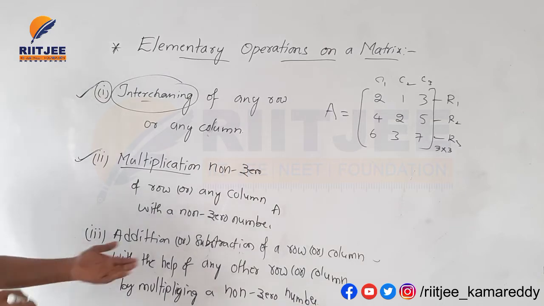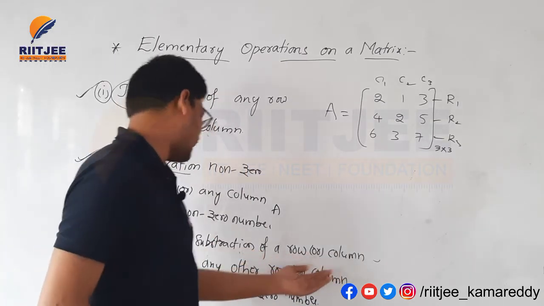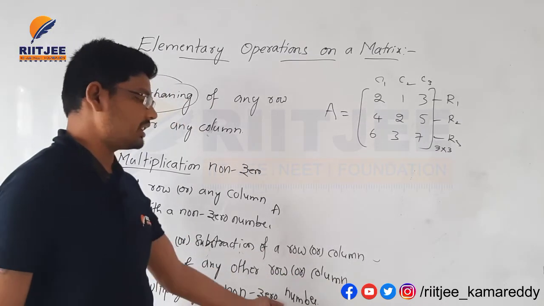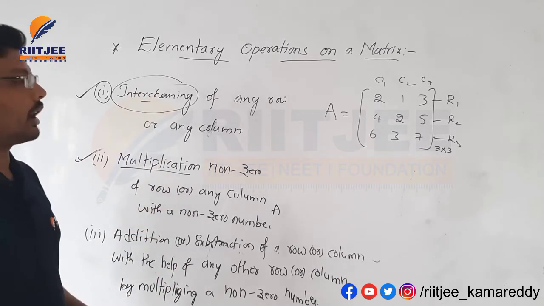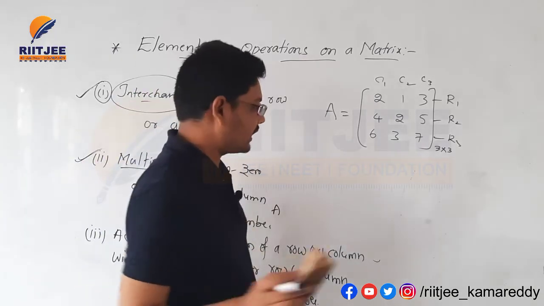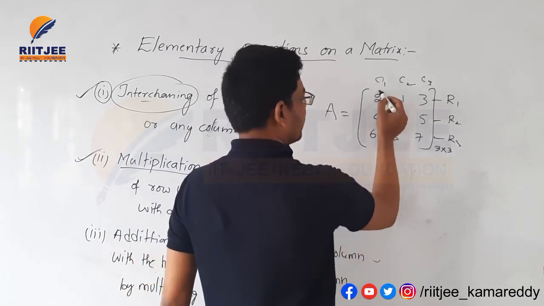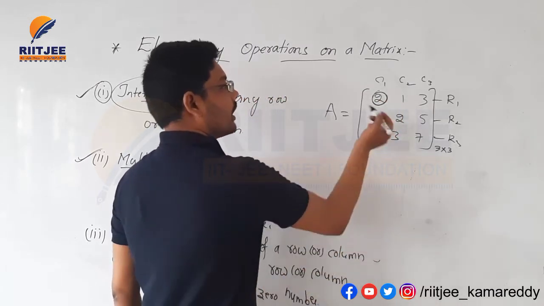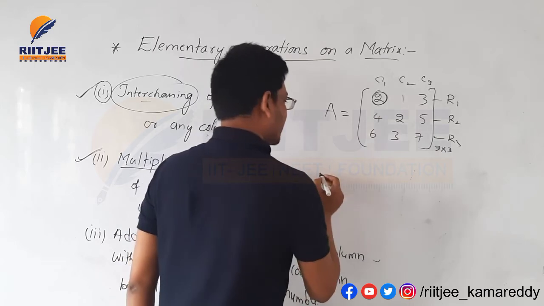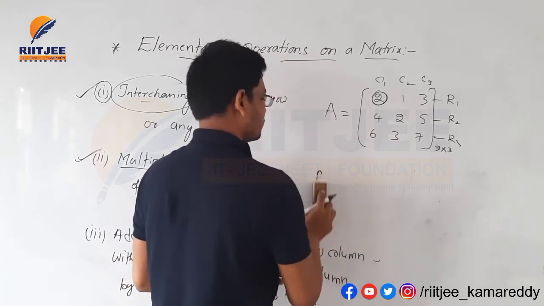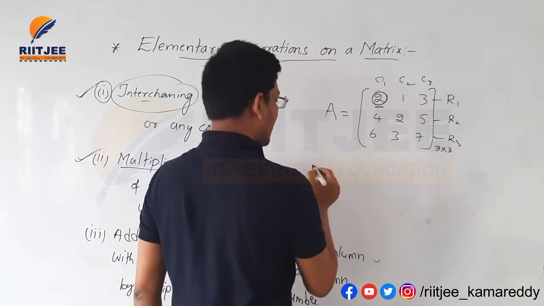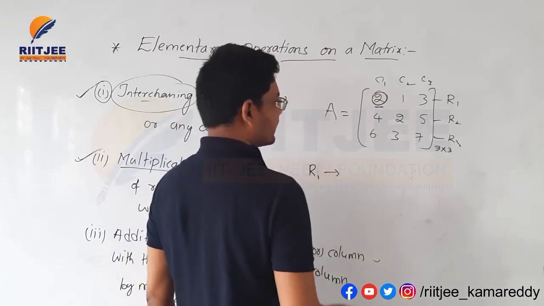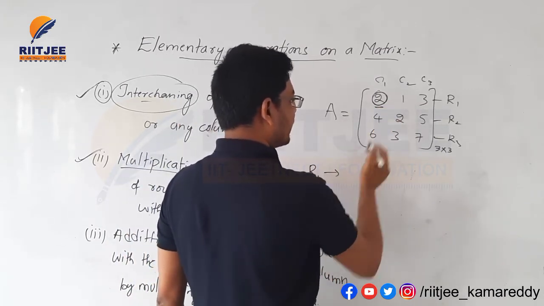Here the most important one: addition or subtraction of a row or column with the help of any other row or column by multiplying a non-zero number is called the third elementary operation. Let us see the important task here. If you want to convert this number to 0, how? I want to change R1 so that its first element is 0. First we need to multiply with this.